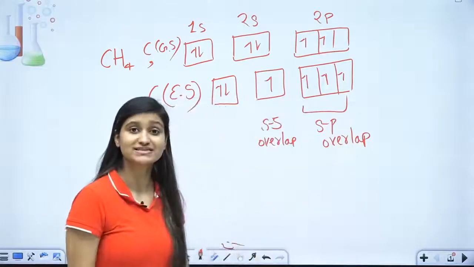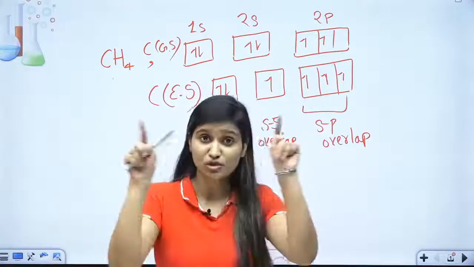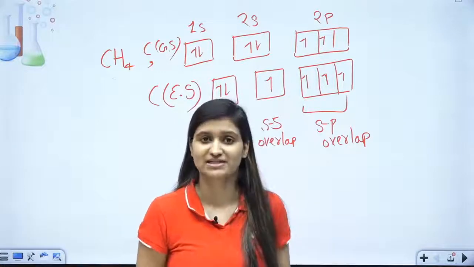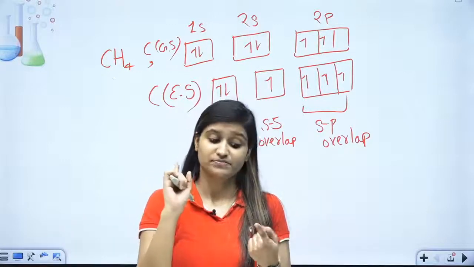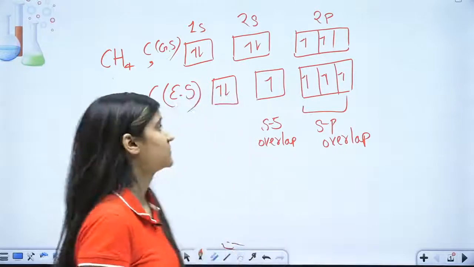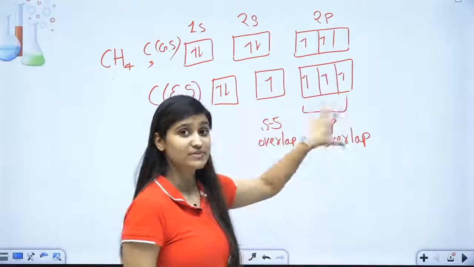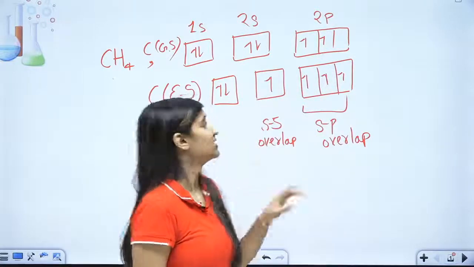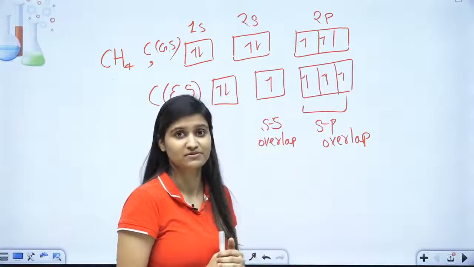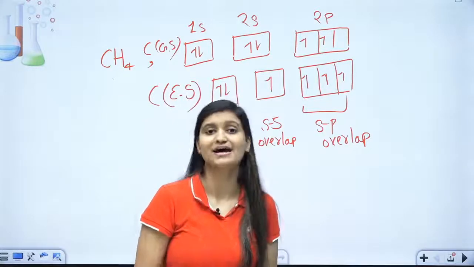But it is seen experimentally, practically, that in CH4, all bonds of hydrogen with carbon are identical in all aspects: their strength, their length, their energy, everything. So why is it so? If this is the actual scenario, then 3 bonds should be identical and should be at 90 degrees, because Px, Py and Pz are all mutually perpendicular. But it is seen that all the hydrogen-carbon bonds are identical.